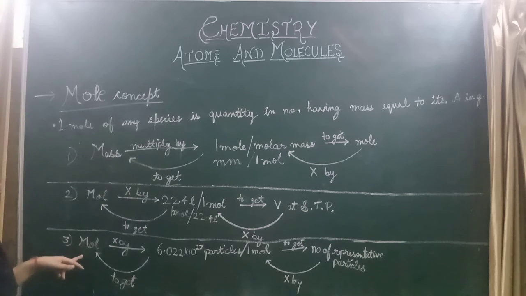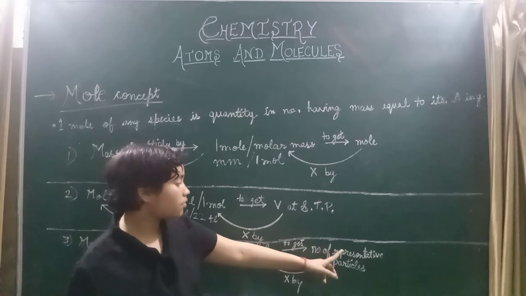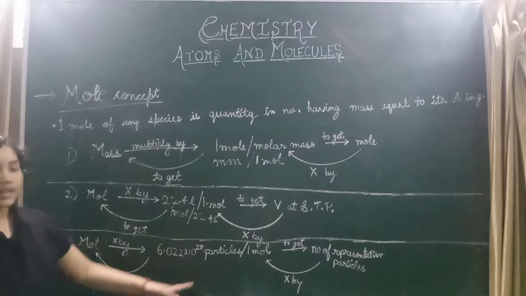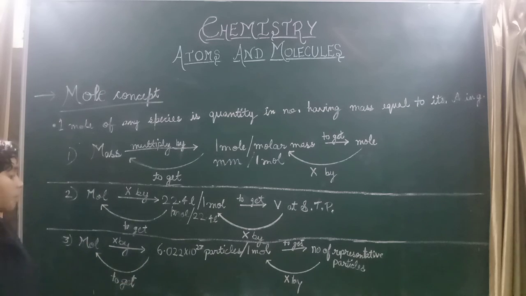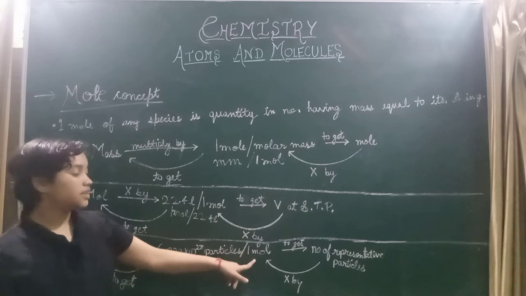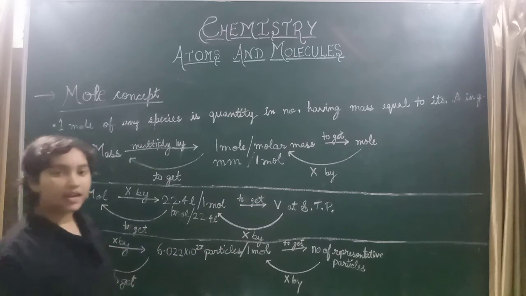Then when number of moles are given, and we have to answer the number of representative particles, means how many particles are there in the compound, then we will multiply by the Avogadro number and divide by 1 mole. Then we will get the number of representative particles.